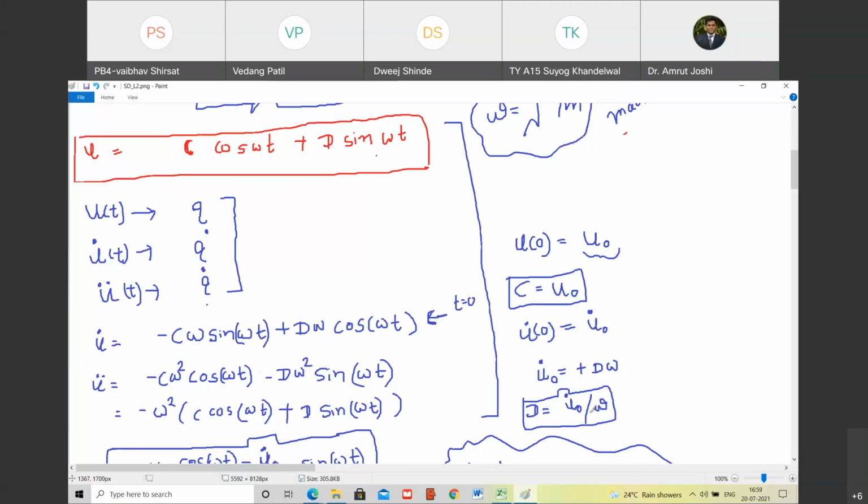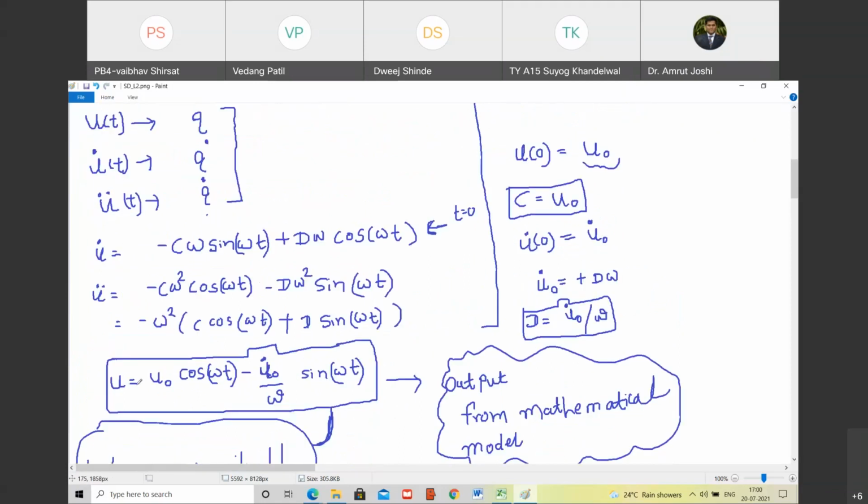So now we have got the entire description of the solution. What is that? u equal to, C is u0, so therefore u0 cos omega t plus u0 dot by omega sin omega t. As u0 dot is 0, the second term is going to vanish. It's all right. Happy?